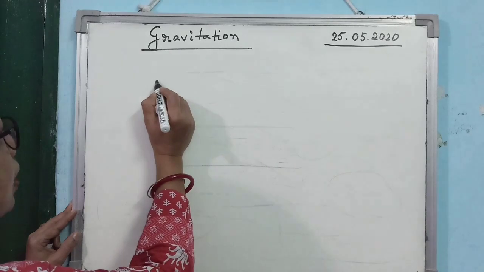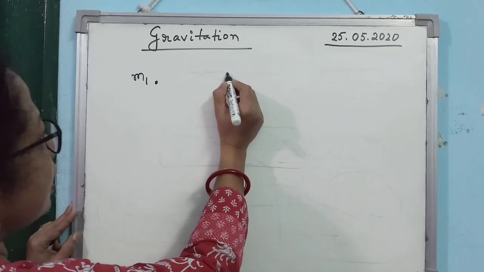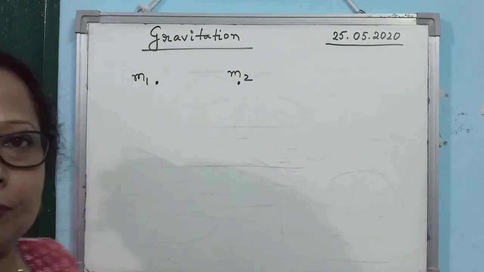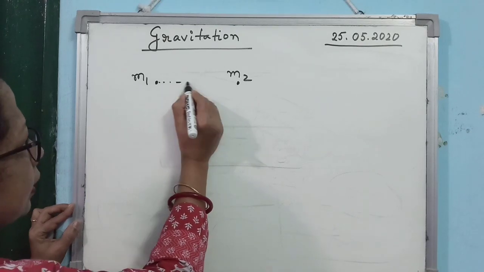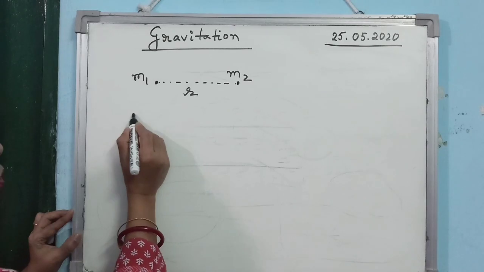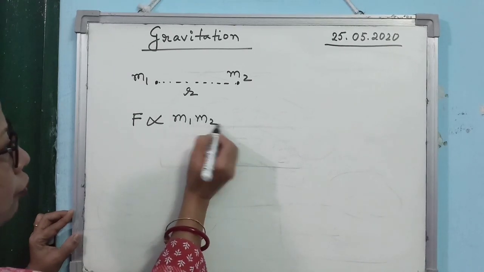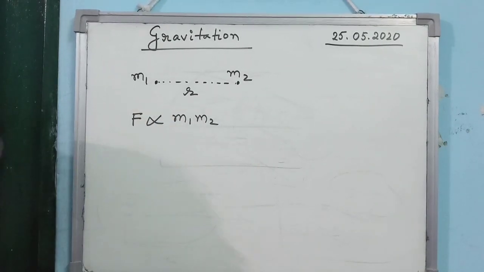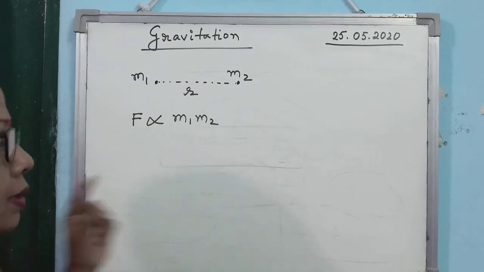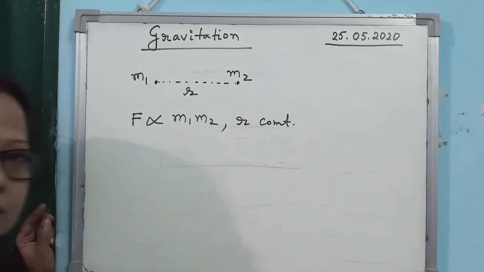Alright. Now, according to Newton, consider two point masses or two bodies having masses m1 and m2, separated by a distance r. Then according to Newton's law of gravitation, the gravitational force acting between the two bodies is directly proportional to the product of the two masses when the distance of separation between them is constant.